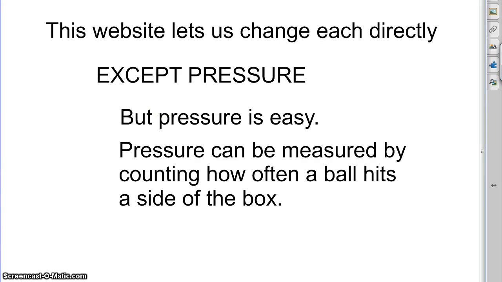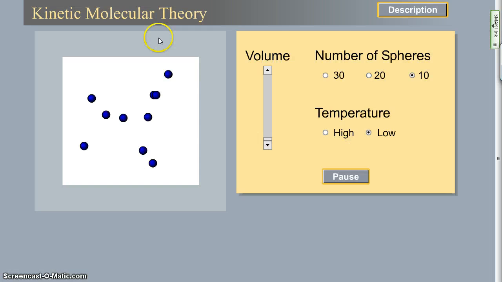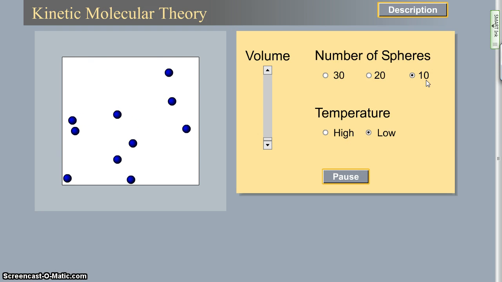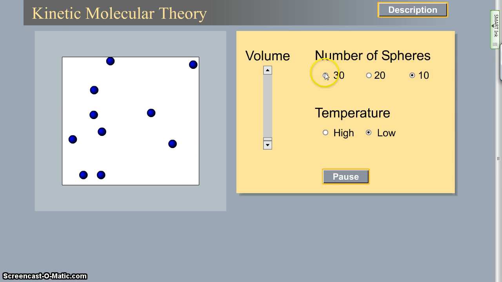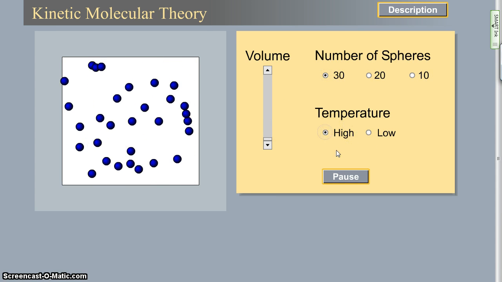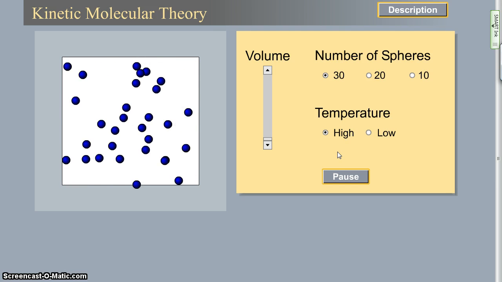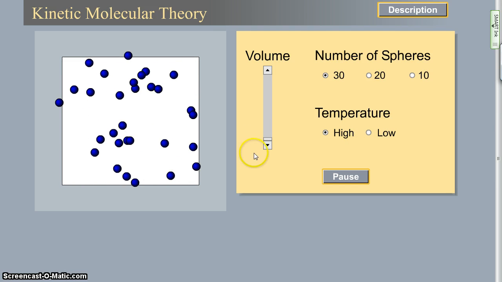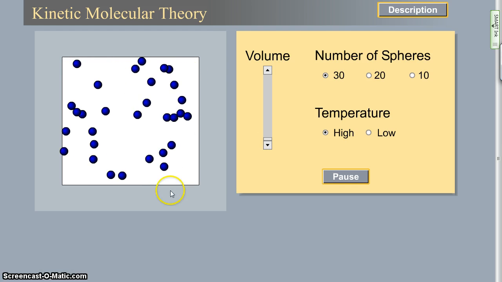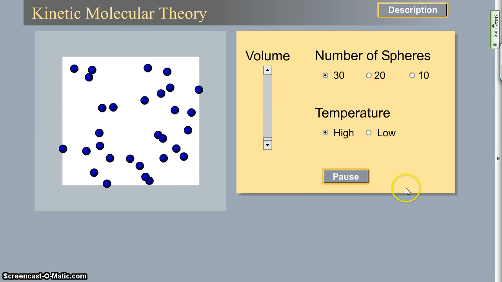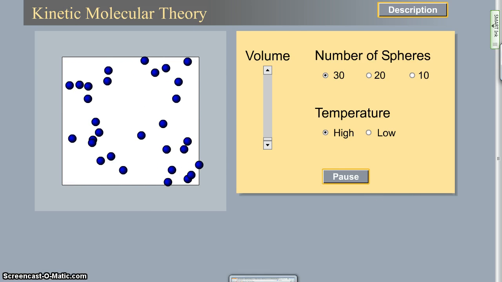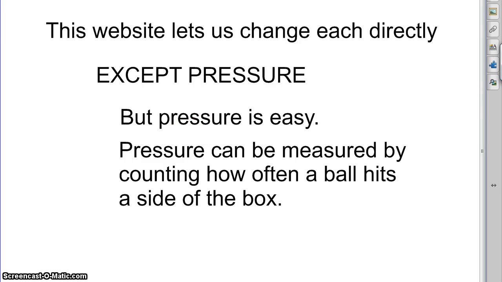Whenever you see these balls bouncing around, count how often the balls hit the side of a box. So right now there are not very many times that a ball hits the side of a box. But if we go in and we change different things, we can see that the number of times that the ball hits the inside of the box goes up quite a bit. The pressure goes up quite a bit. So collisions of these blue balls with the sides of the container are what we mean whenever we think of pressure.